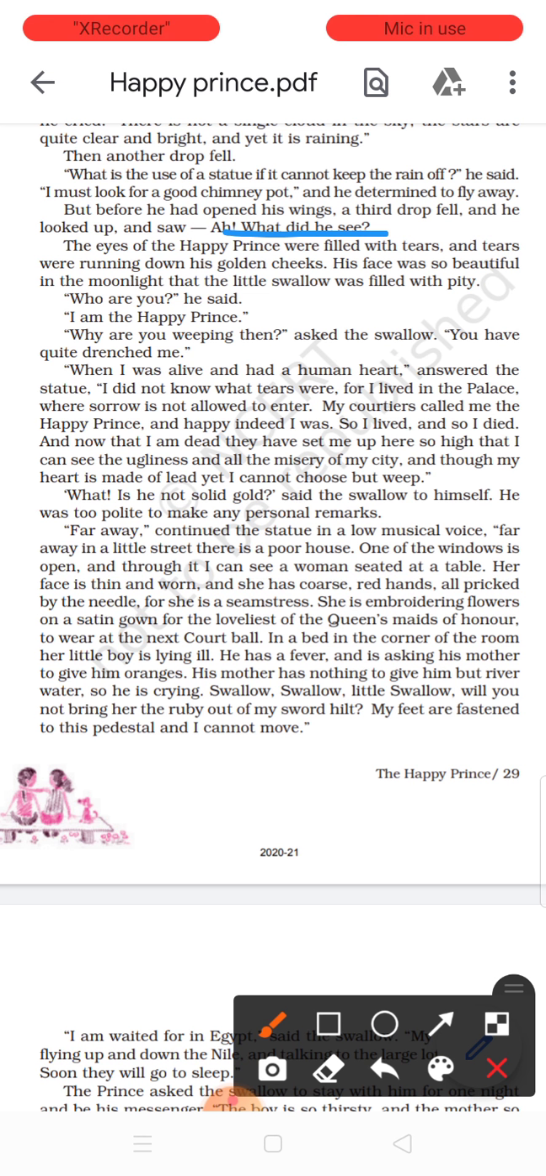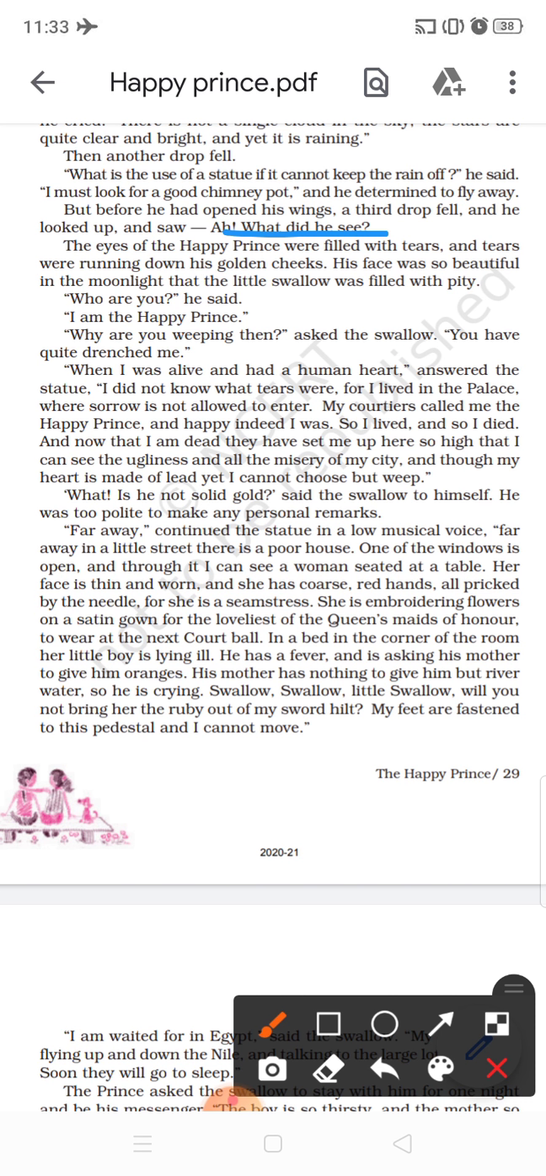The eyes of the happy prince were filled with tears, and tears were running down his golden cheeks. His face was so beautiful in the moonlight that the little swallow was filled with pity. You see, what was the rain? It was not a raindrop.